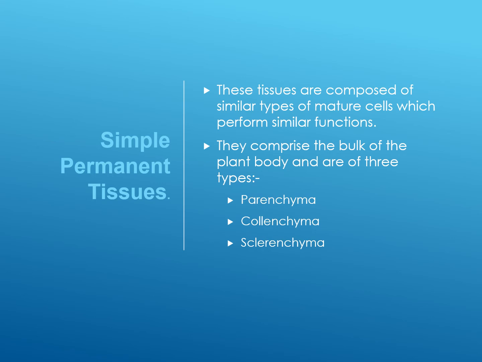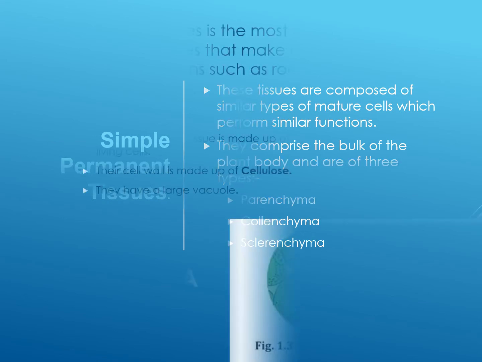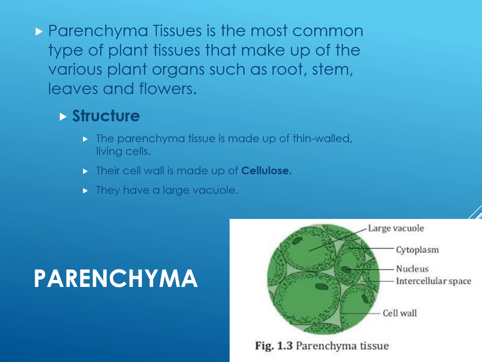These tissues are composed of similar type of mature cells which perform similar functions. They comprise the bulk of the plant body and are of three types: parenchyma, collenchyma and sclerenchyma. So first of all, parenchyma.